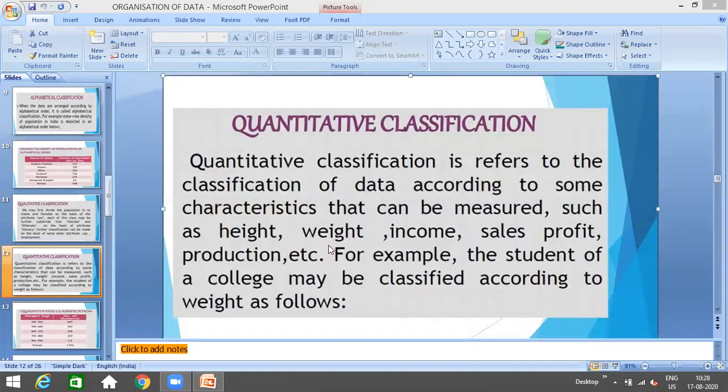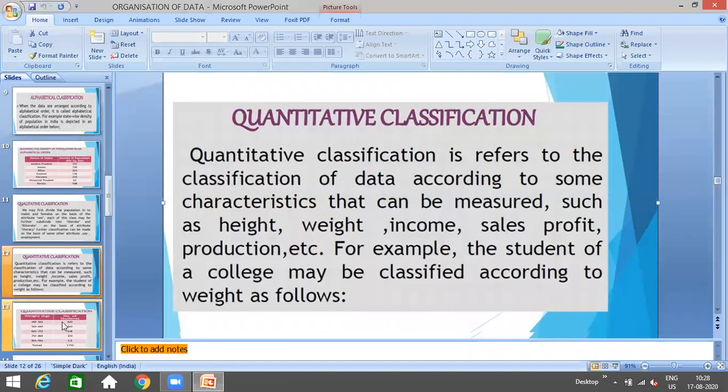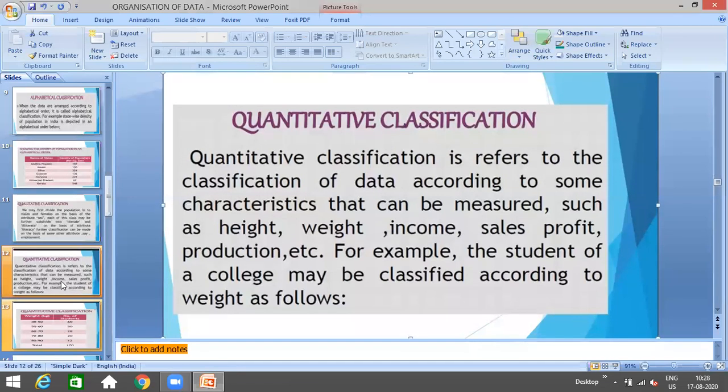Same way 7, 8, 9, 10 till 17 or 18. That is also quantitative classification. Why? Because the data is being classified on the basis of quantity only.